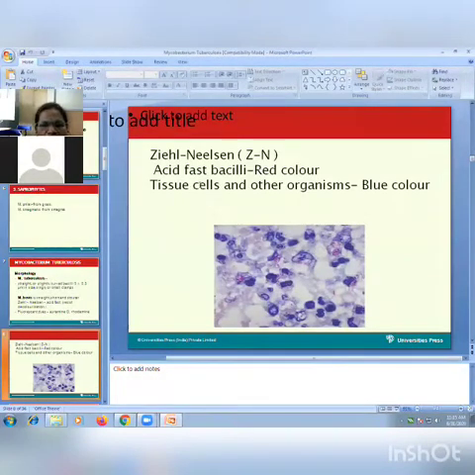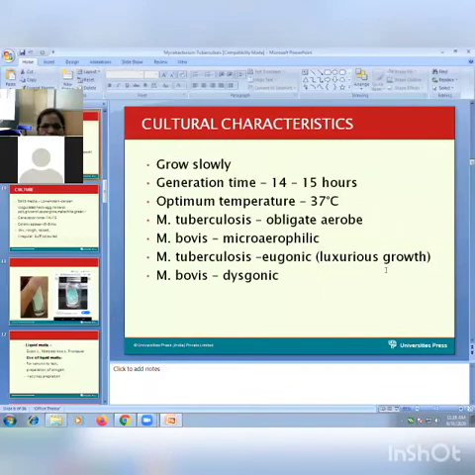So these are the acid fast bacilli. Here I think bacilli are not seen. Red colored bacilli should be there if they are present in the sputum. This is a picture of a slide from the sputum. In the background, blue colored cells are seen, tissue cells or other organisms seen as blue color, and red colored organisms. That is a typical picture of tuberculosis.